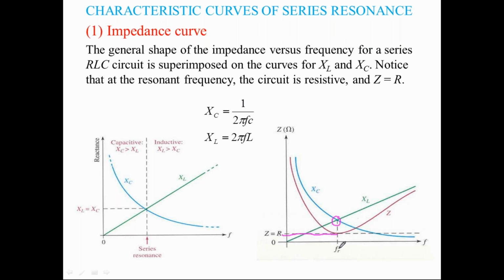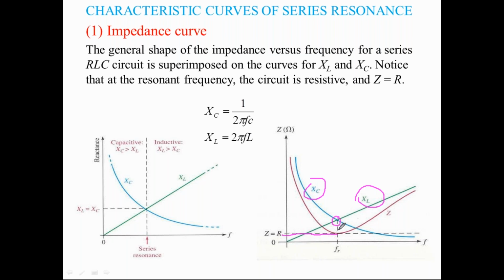At the resonance condition, the impedance is just resistance. Before the resonance condition, we have the impedance value of R plus or minus XC or XL. After the resonant frequency also, we have Z equal to R plus or minus XL plus or minus XC.